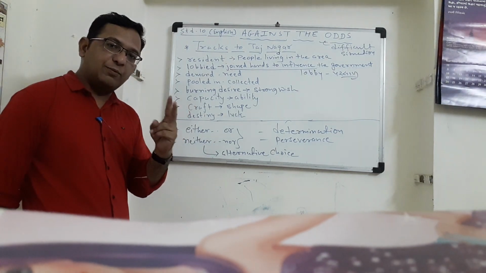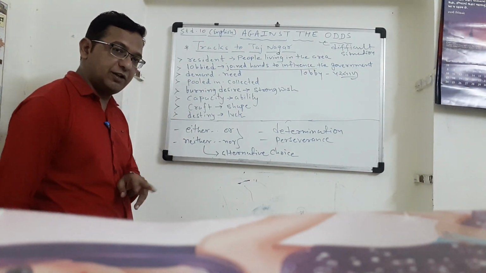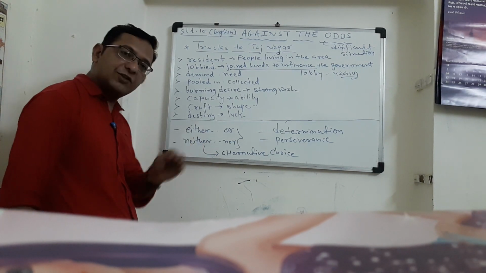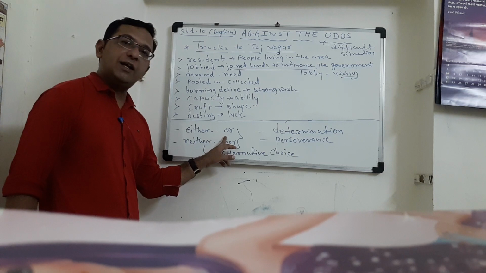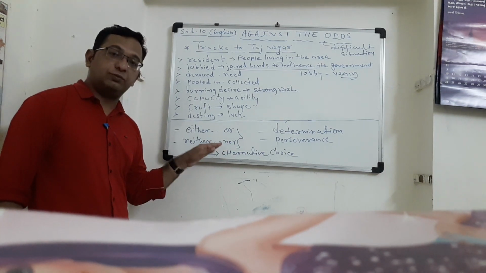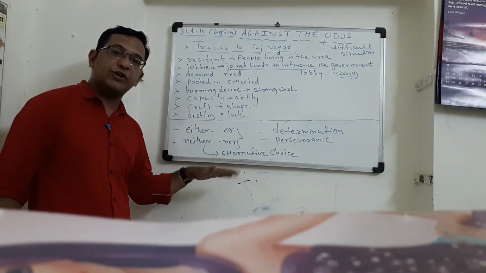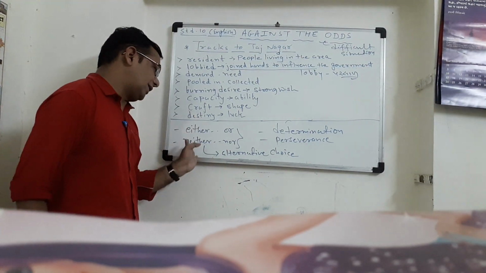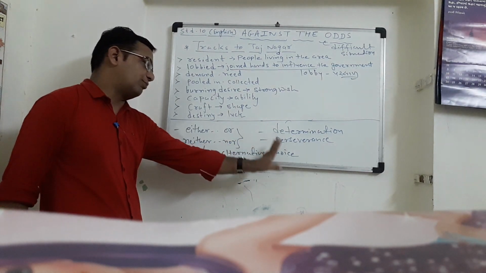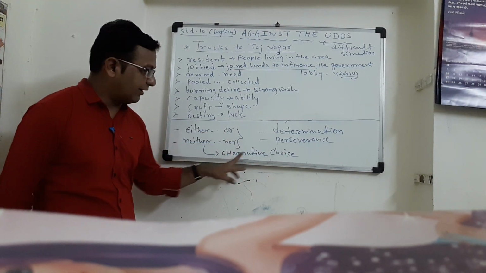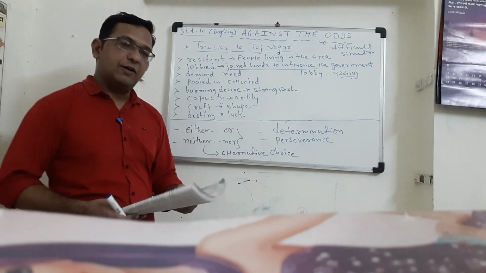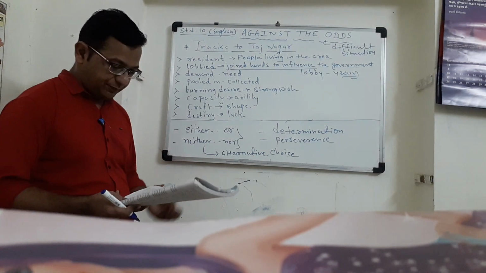When you have two alternatives and you have to choose only one, then in such a situation either or will be used. And if you deny both alternatives, and choose neither, then in such a situation neither nor will be used. Either or, neither nor, alternative choice. On this we will take another video next time.